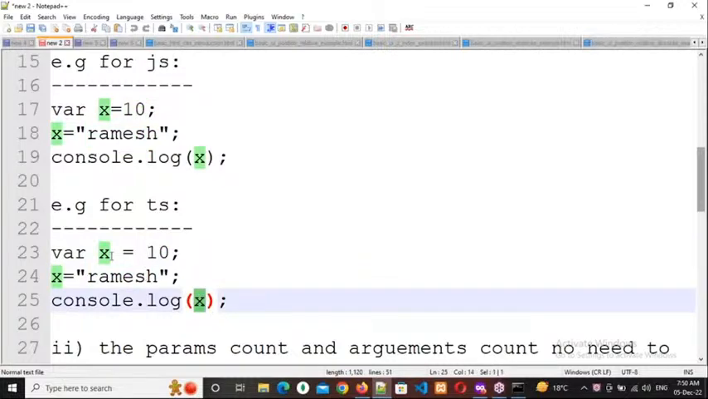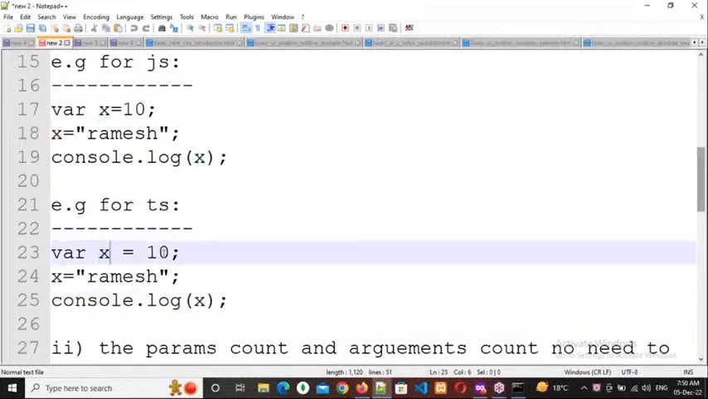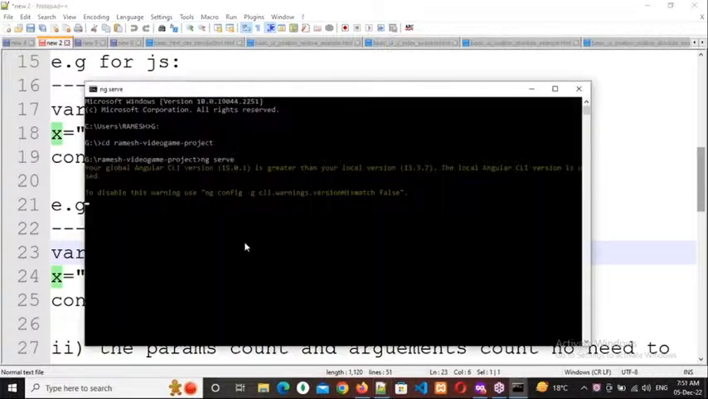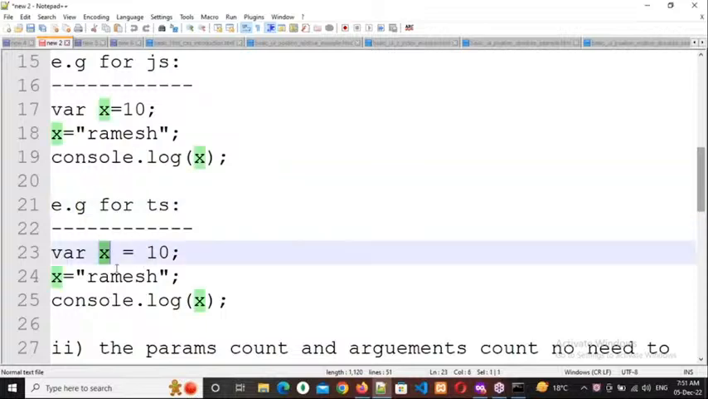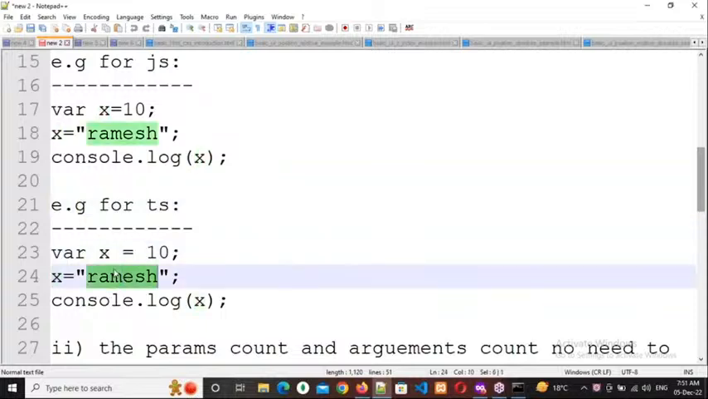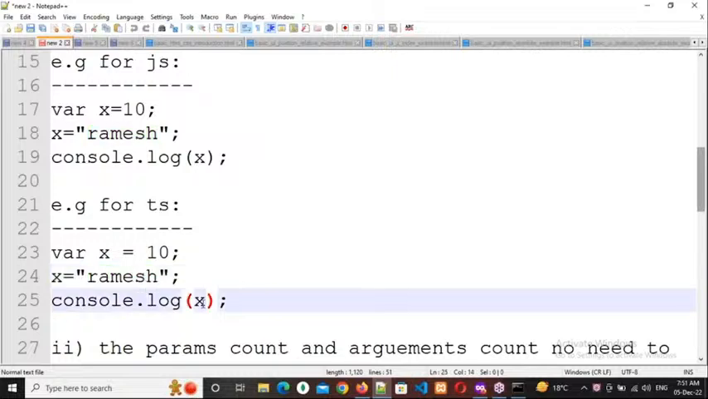Why? Because here x is 10. So this is the first value. So automatically x becomes data type number. So x always accepts only number as the data. Clear to everybody? Yes, sir. Since here the data type is number and the data is string, the data type and the data are not matching. It will throw an error at line number 25. Why? The data is not matching.